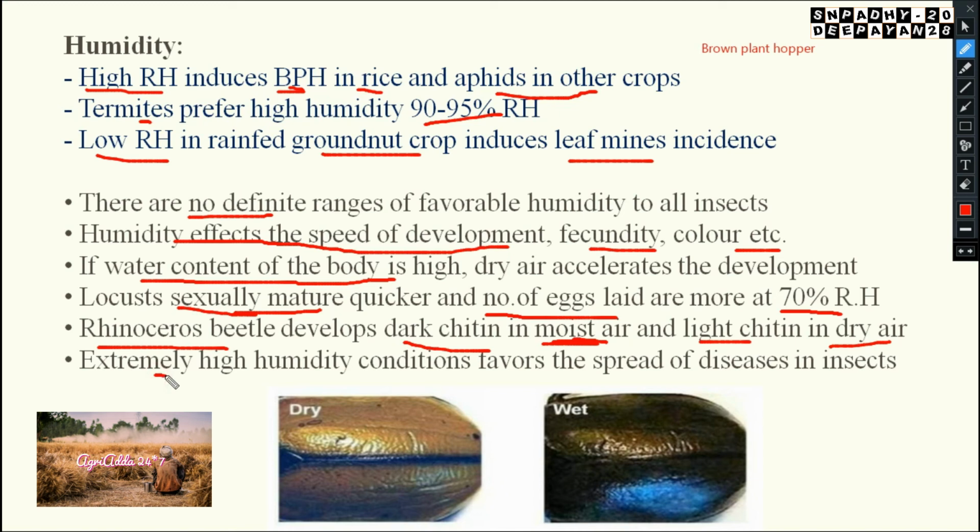Just like water content, high humidity also favors the spread of diseases in insects. No specific range is there, but still some higher limit is there, some lower limit is there. It is for everything. Yes or no? So this is all about humidity, which is required for your course. Even so many other important points are there, but those are not for your basic course. It is sufficient for that.